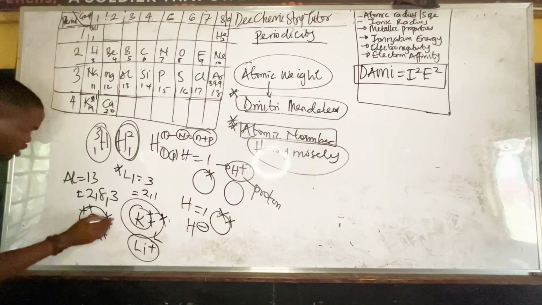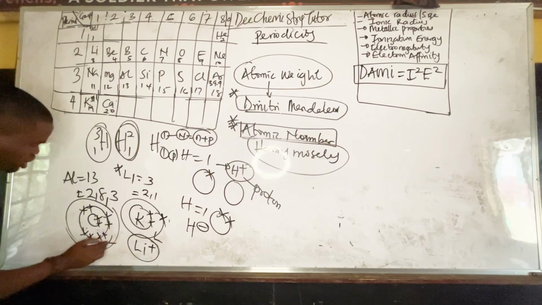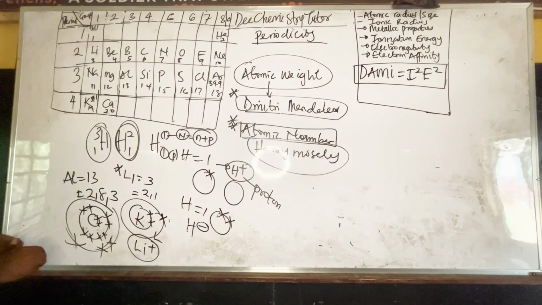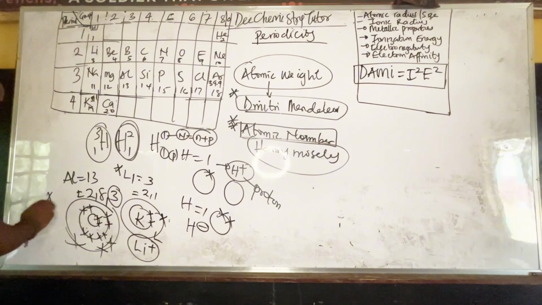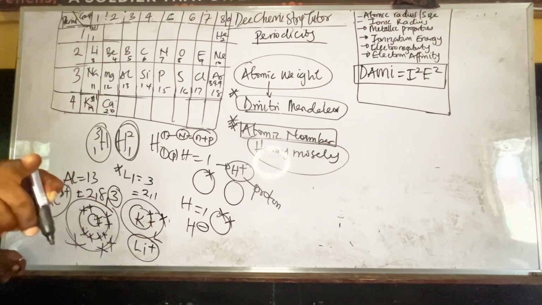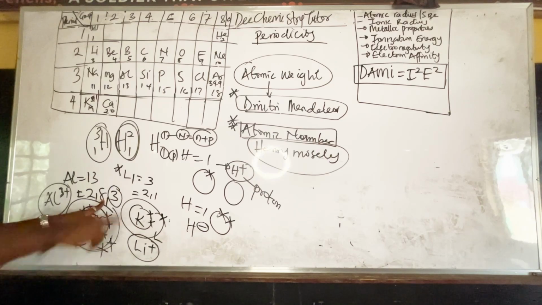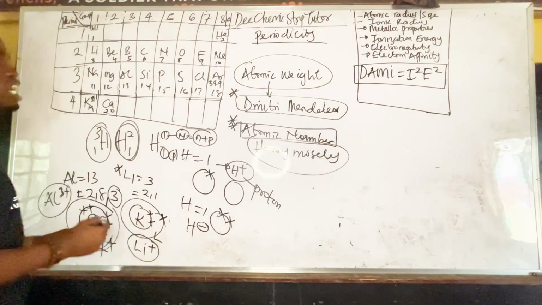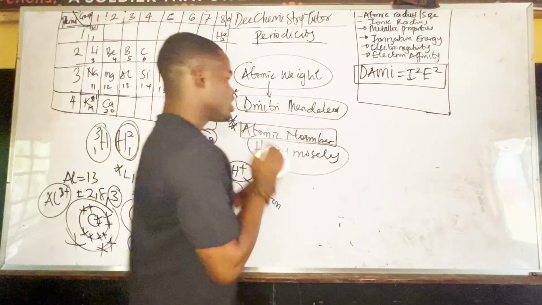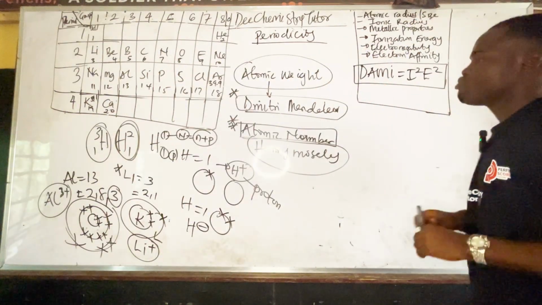Then I'll draw the last one, which is 3. Okay, so this is aluminum. Aluminum can easily lose these 3 electrons. That's why aluminum will now be Al3+. Now, if aluminum loses these 3 electrons, it becomes octet, so it's resembling group 8. So that's the concept of that. Please take note of that. Very, very important.